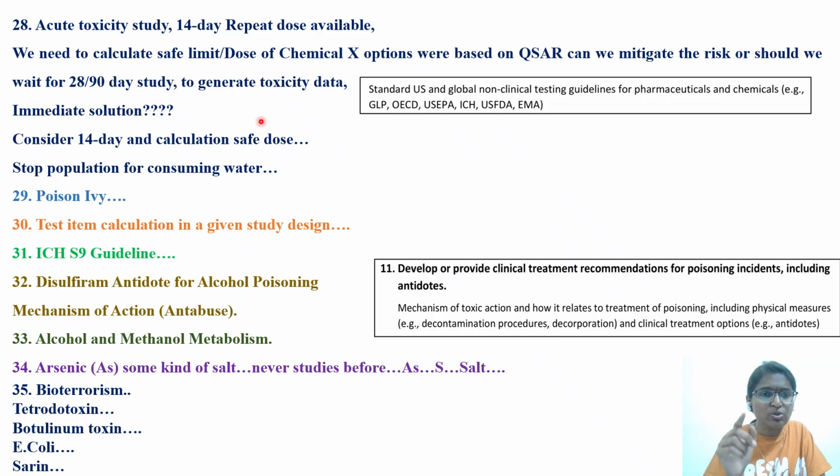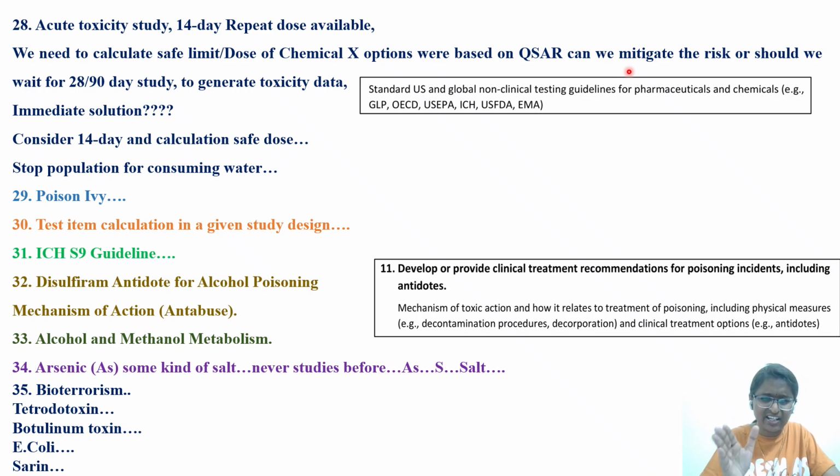Next question with respect to acute toxicity study: what they have given is that a 14-day repeat dose toxicity study is already available. We need to calculate the safe limit, that is HBEL, the dose of chemical X, with options where QSAR can be used to mitigate. See, generally for calculating any HBEL or permitted daily exposure, the guideline recommends at least a 28-day toxicology study.